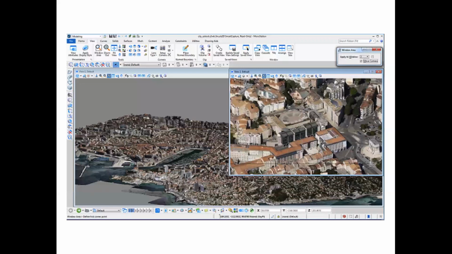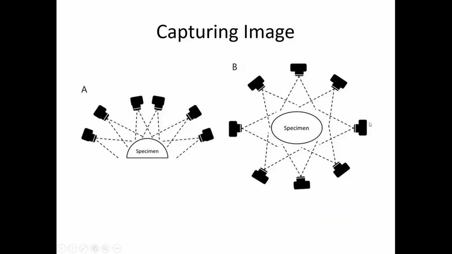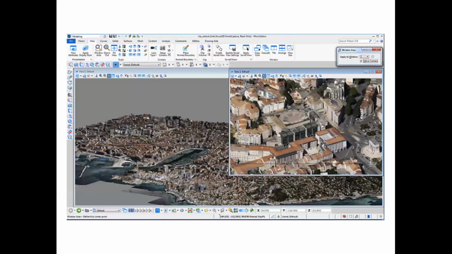Let us say you want to model a building. For the modeling of a building, you take a DSLR camera with a higher resolution, and you take photographs of that building from all the sides. You can take the photographs from all the sides using the DSLR camera, and then you can upload those images into a software, and the software is going to give you an image of that particular building.